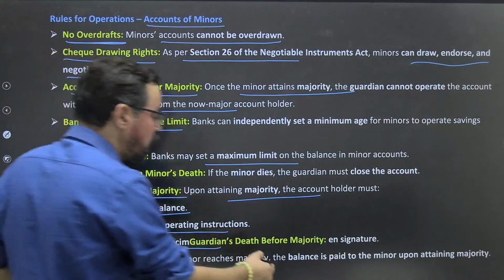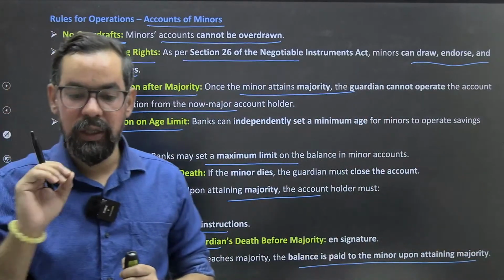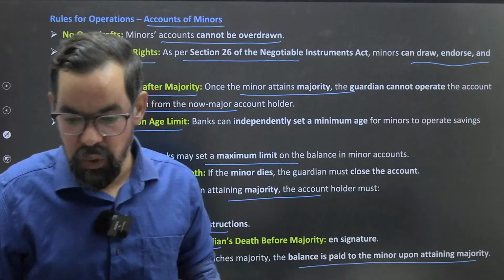That was one another point in our question itself. Understood? So these are some major guidelines which you have to take care of.